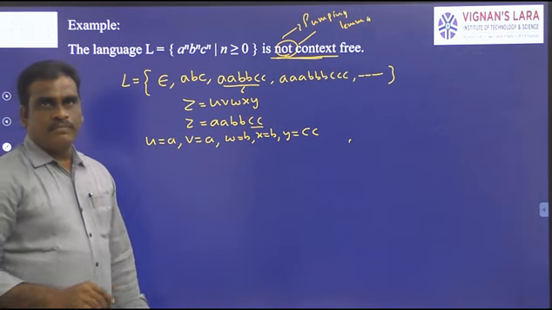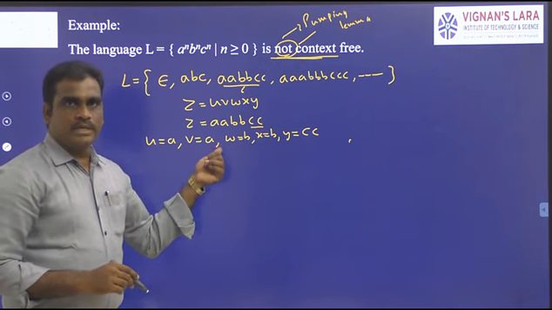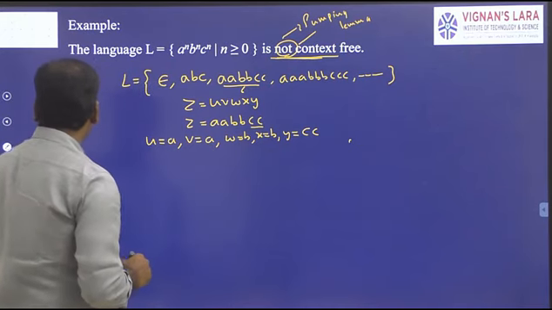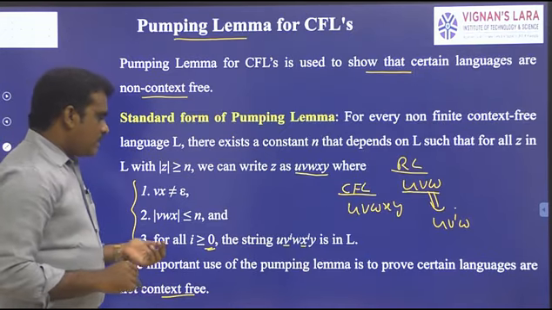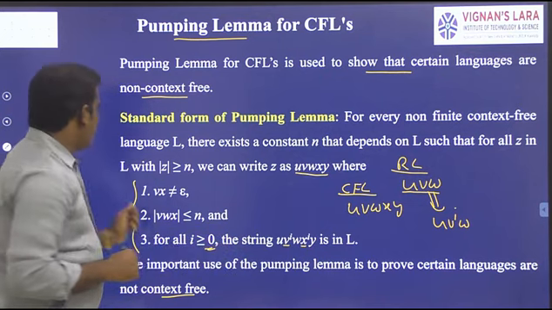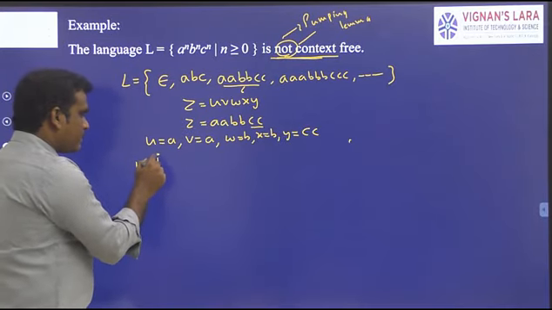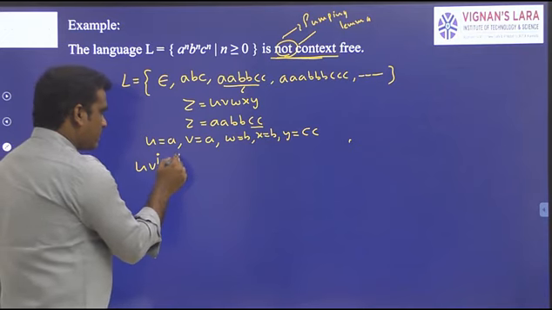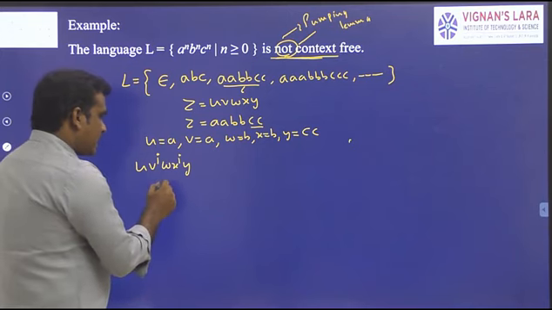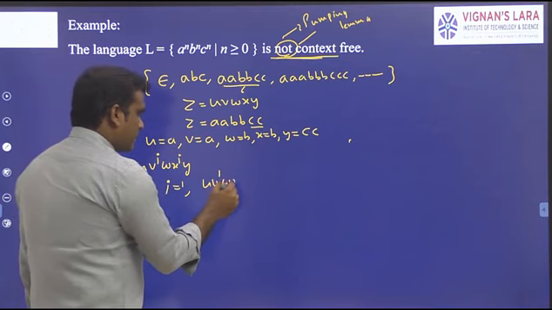Now this is the comparison. U value is A, V value is A, W is B, X equal to B, and then Y equal to C. Now, if you take the last condition, what is the last condition? Now compare with U, V power i, W, X power i, Y. In this case, take i equal to 1. What is the value? U, V power 1, W, X power 1, Y.